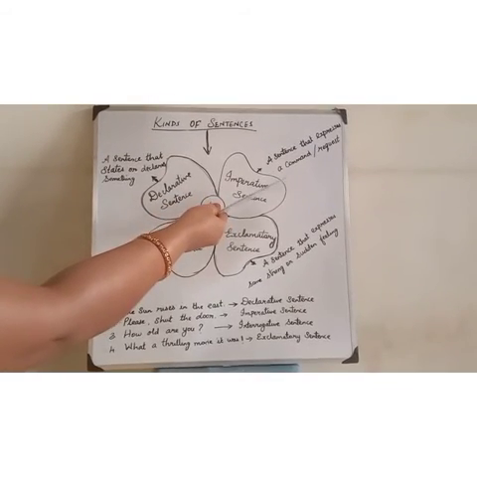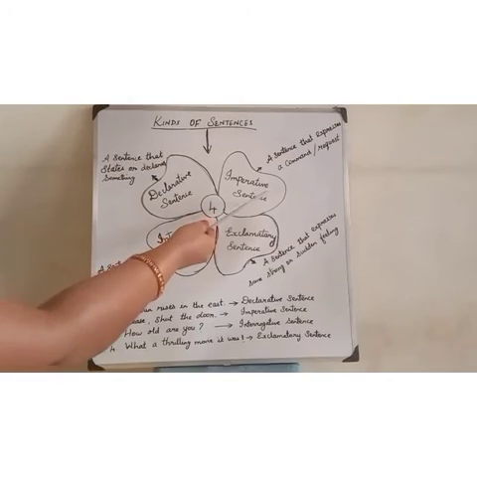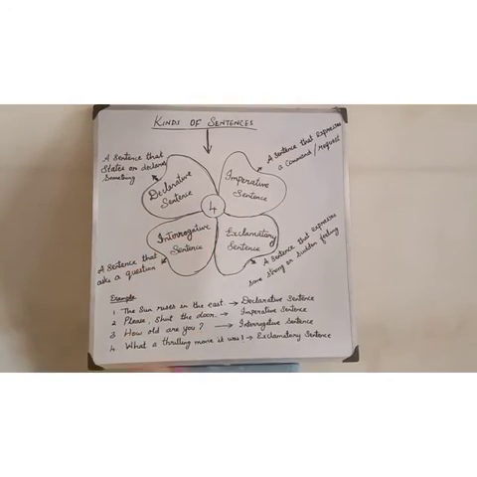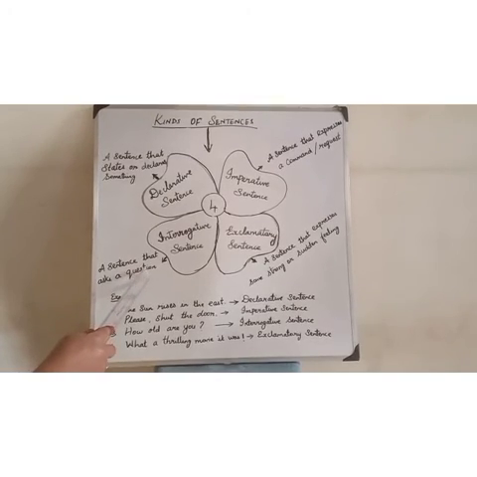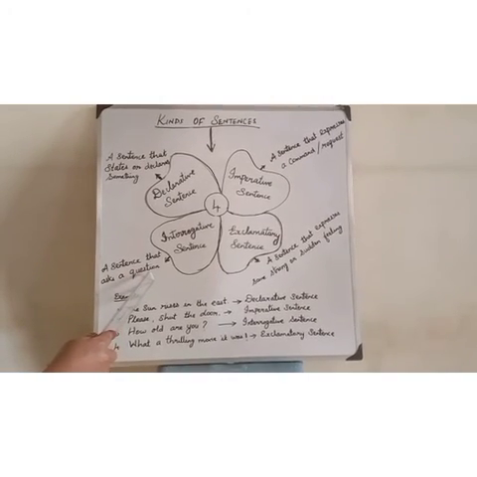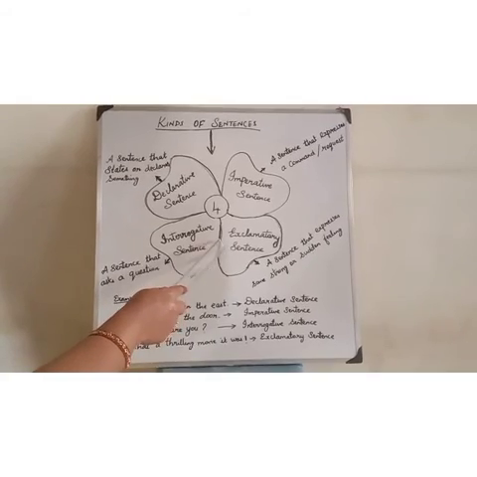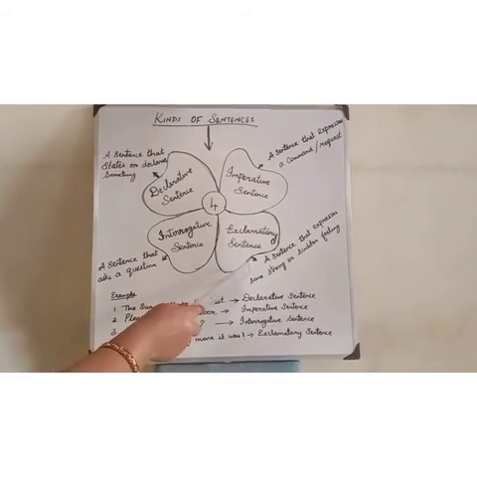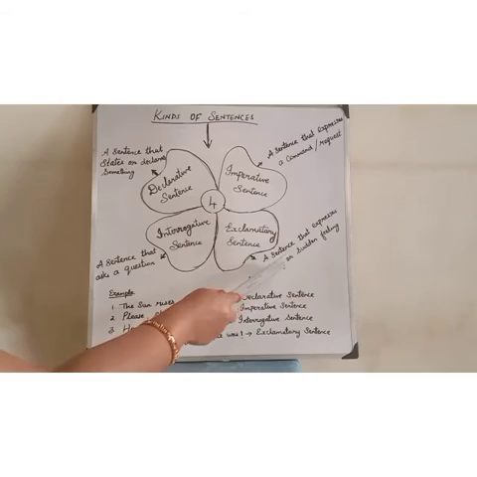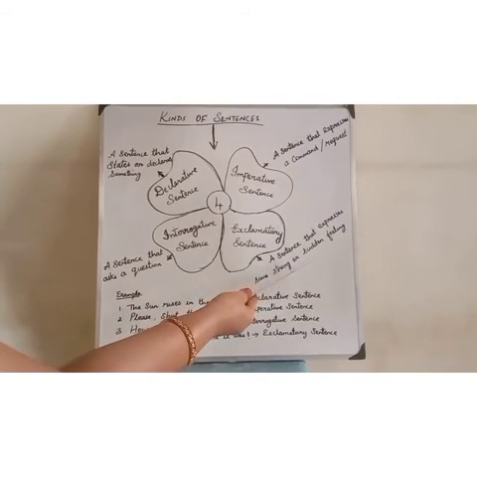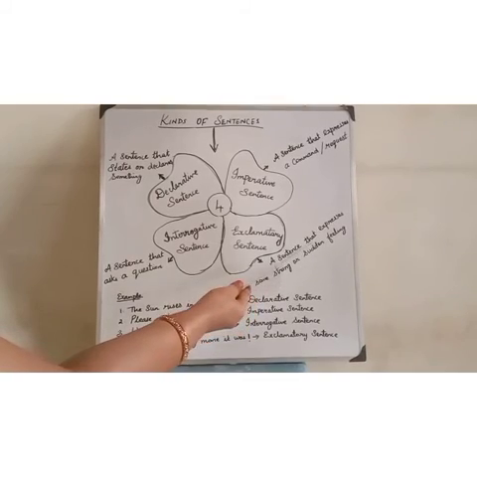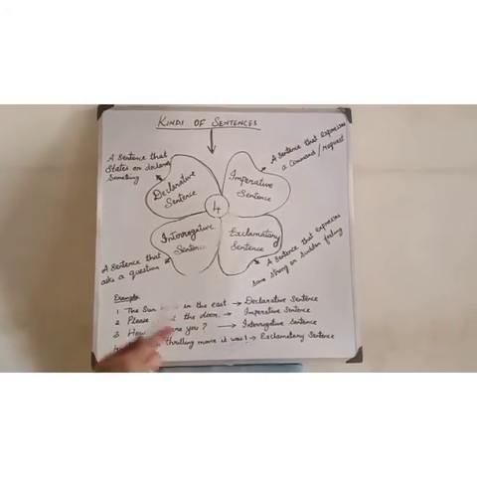An interrogative sentence asks questions, so you have to place a question mark at last. Fourth one, an exclamatory sentence shows some sudden surprise or strong feelings. At last you have to place an exclamation mark.